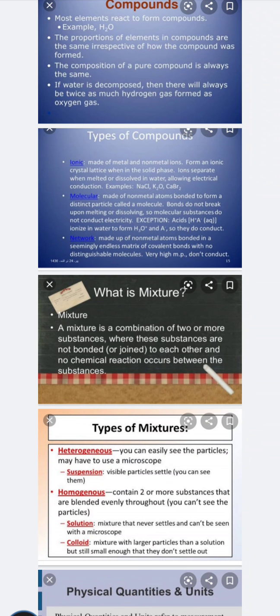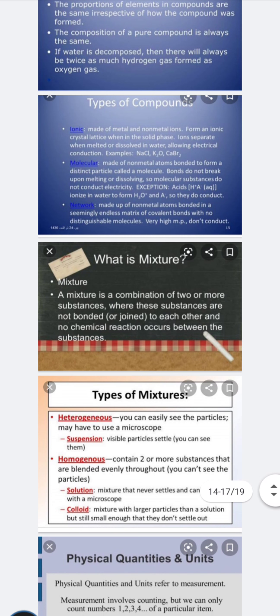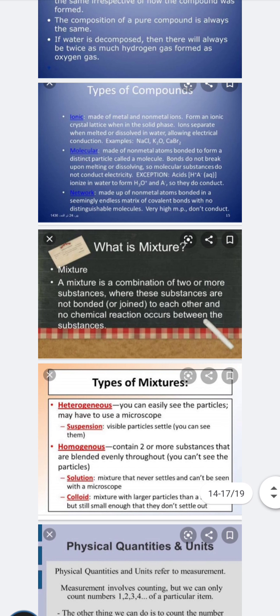Example is NaCl. Molecular compounds: when two non-metal atoms are joined, they bond to form a distinct particle called a molecule. Bonds do not break upon melting or dissolving. So molecular substances do not conduct electricity. The exception is acids, which ionize in water to form H positive and A negative. So they do conduct.